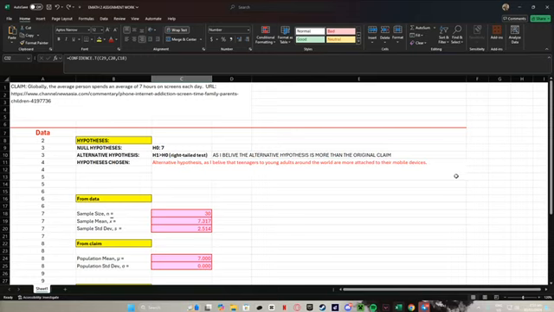So based on the claim, the global average screen time is claimed to be 7 hours per day. So the goal is to verify this claim using statistical hypothesis testing. So first will be defining the hypothesis.